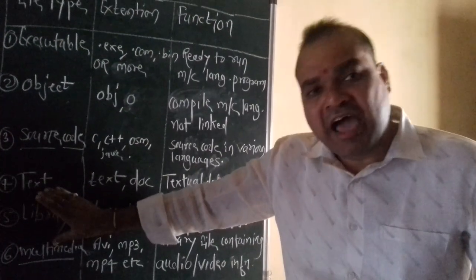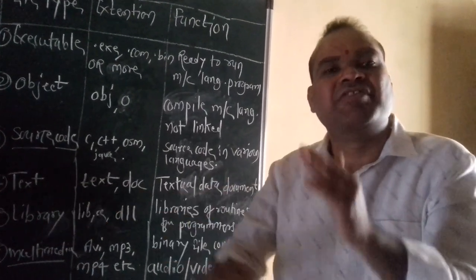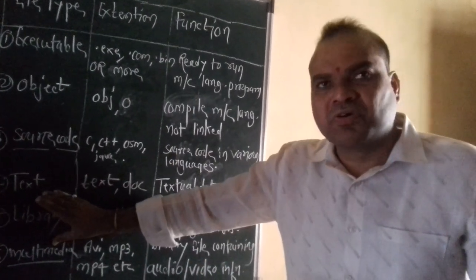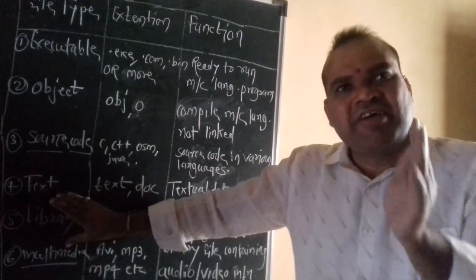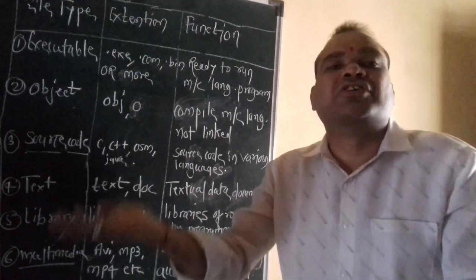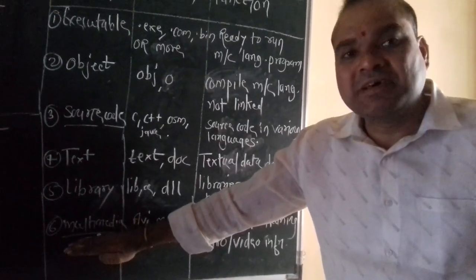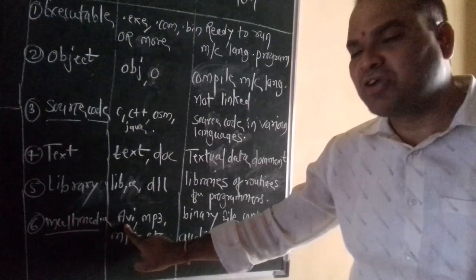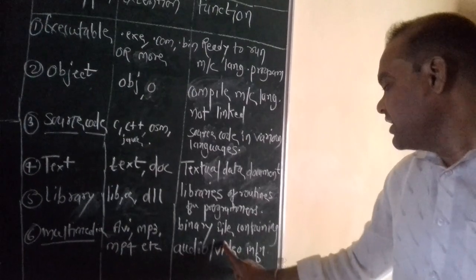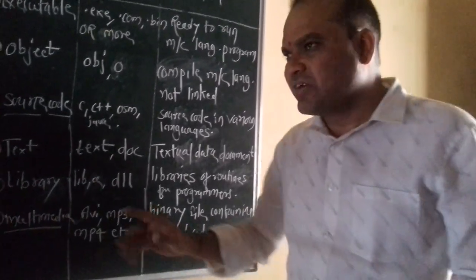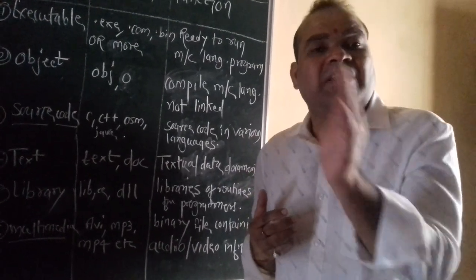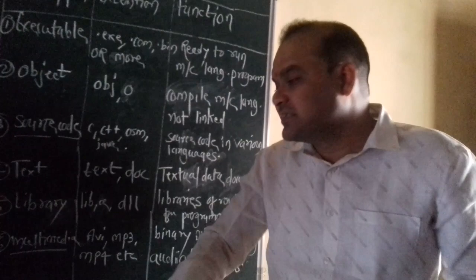Libraries are routines for programmers, meaning a number of languages have different libraries available. Those libraries provide a number of features and functions regarding the languages. Libraries are very useful, because the functions available in the library are acquired by the program for execution. Now last type is multimedia. Multimedia is .avi, .mp3, .mp4, etc. A binary file containing audio and video information. Whenever we create a file in the machines, sometimes the file is an audio file, sometimes a video file; that file type is multimedia.